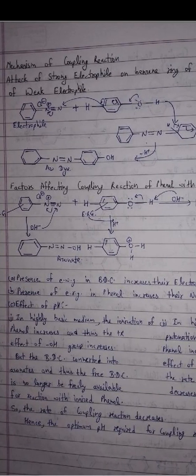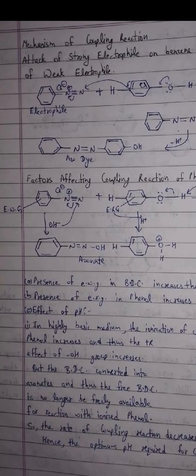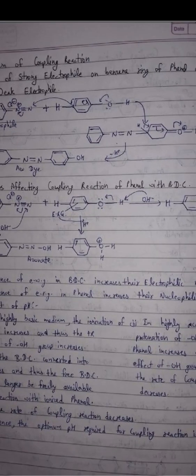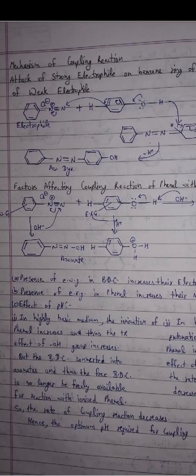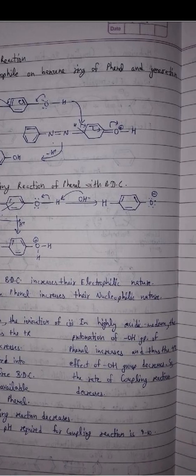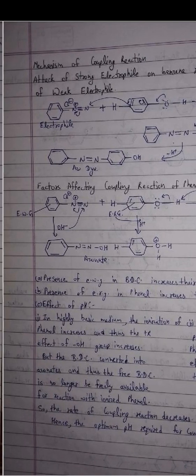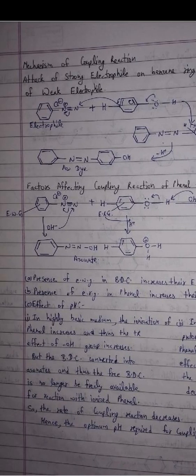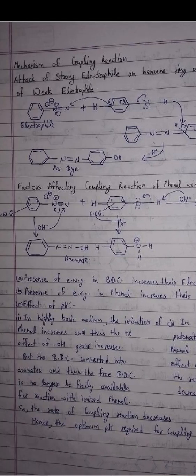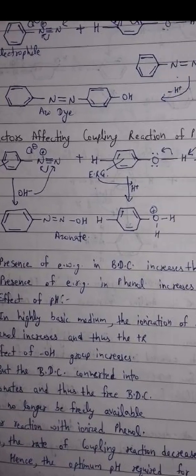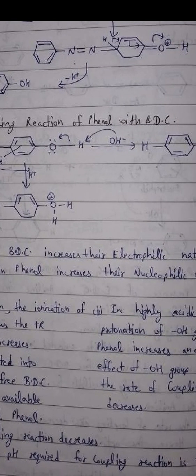Next, mechanism of coupling reaction. Attack of a strong electrophile on the benzene ring of phenol and generation of a weak electrophile gives the azo compound. Factors affecting coupling reaction of phenol with BDC: electron withdrawing group on BDC, electron releasing group on phenol. Presence of an electron withdrawing group in BDC increases its electrophilic nature. Presence of an ERG in phenol increases its